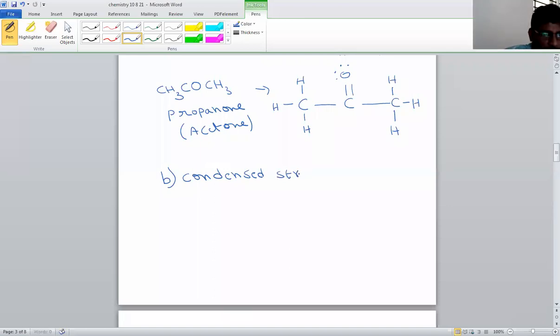Structure we completed, complete structure. Second structure will be condensed structure. What is condensed structure? I'm writing the definition here.